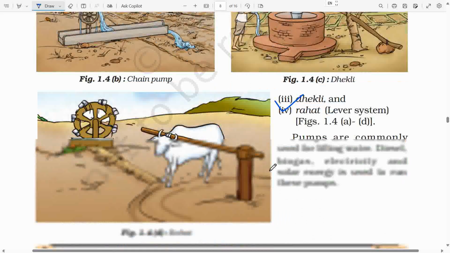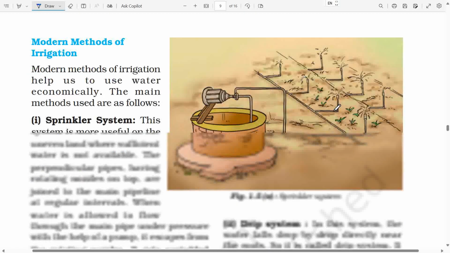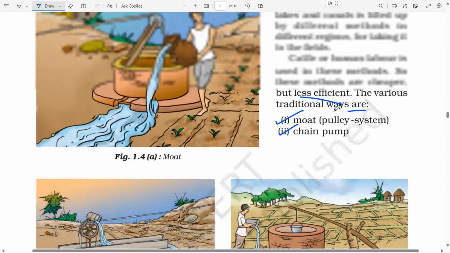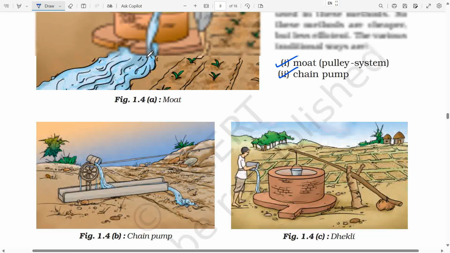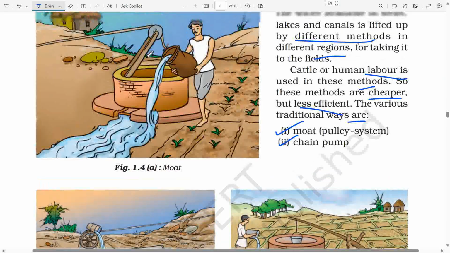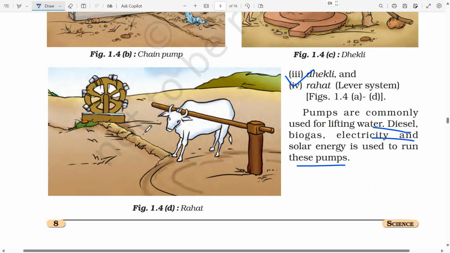Pumps are commonly used for lifting water. Diesel, biogas, electricity and solar energy is used to run these pumps. Figure 1.4a, moat. Figure 1.4a depicts the working of a moat. In figure 1.4b, we can see how chain pump works. In figure 1.4c, we can see a dhekli, and in figure 1.4d, we can see a rehet.